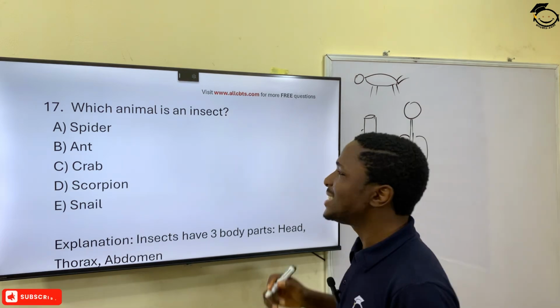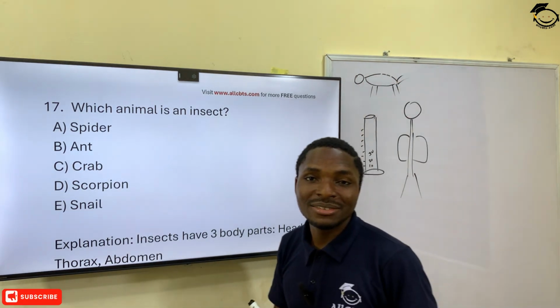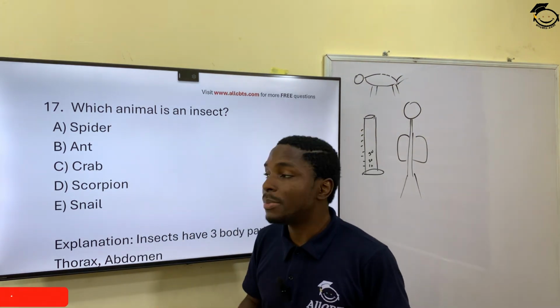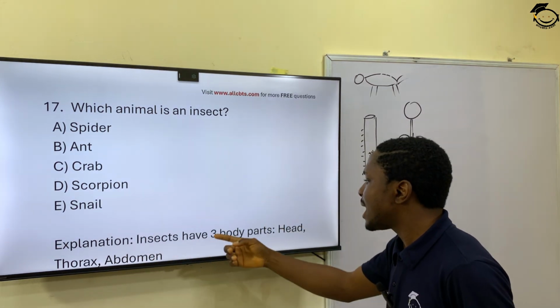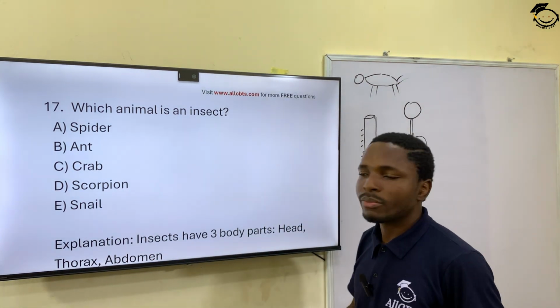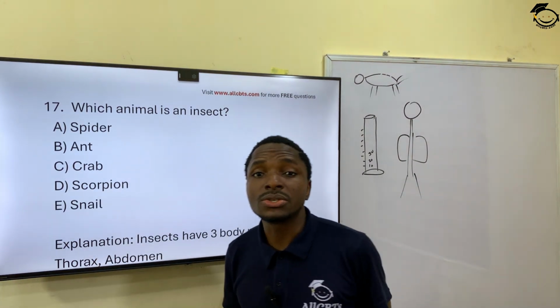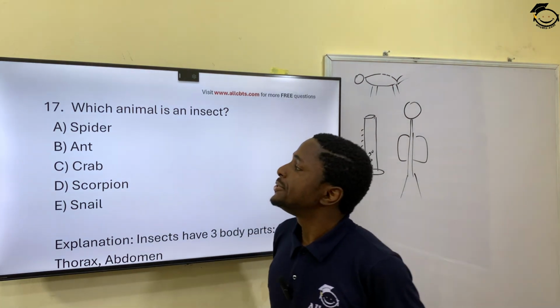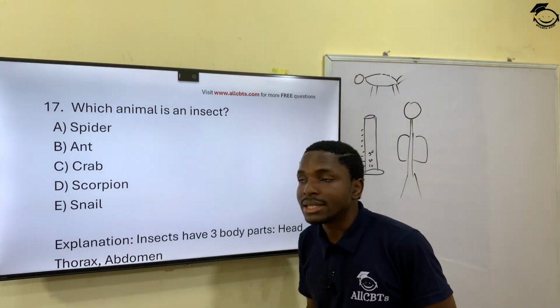So it has the head, it has the thorax, and the abdomen. Okay, so which of these have just those three main body parts? It will be the ant. I made a little explanation here. Insects have three body parts: head, thorax, and abdomen. The thorax is where the legs connect, it connects their limbs. So ant is the correct answer, it is the insect there.